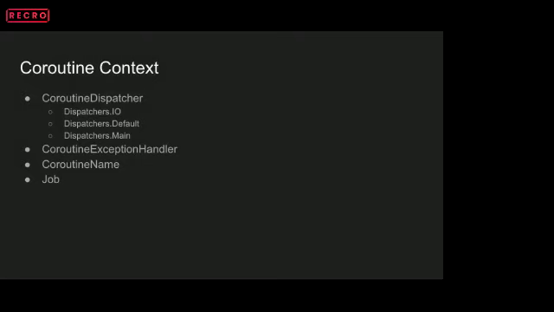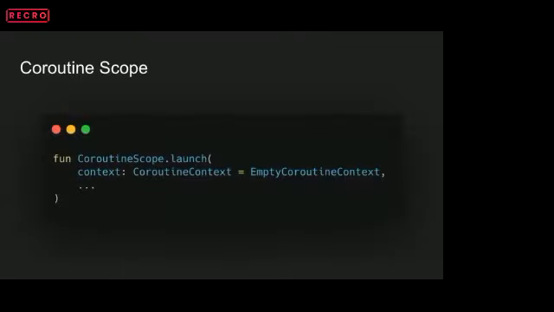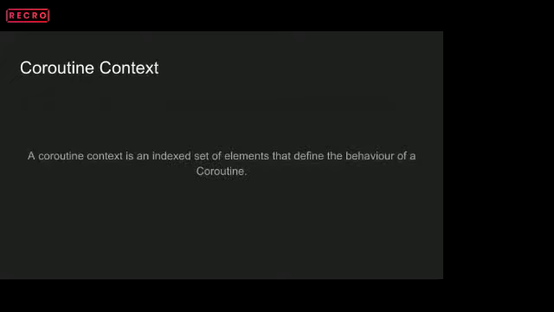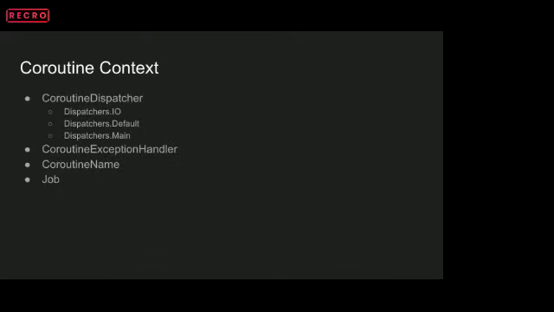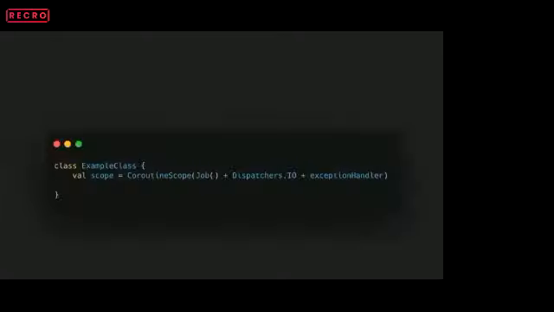Now we can combine these multiple contexts as we saw in the previous slide. When calling this launch function, we need to pass the context, and we just saw that coroutine context can be of various types. It can be a dispatcher, an exception handler, or a job, or basically anything, right? So when creating a coroutine scope, we can combine various coroutine contexts using the plus operator.